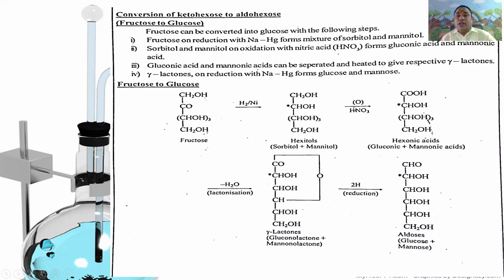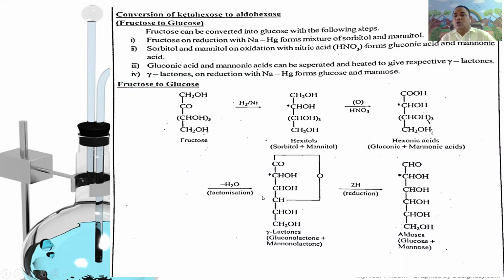With concentrated nitric acid, the first carbon containing the primary alcoholic group undergoes oxidation to give an acid group, that is aldonic acid, gluconic acid or mannoic acid: COOH, CHOH taken 3 times, CH2OH. It is called aldohexanoic acid, or it can also be called gluconic acid or mannoic acid.